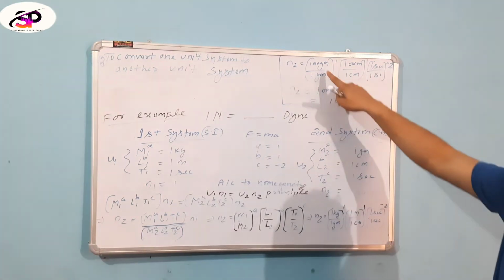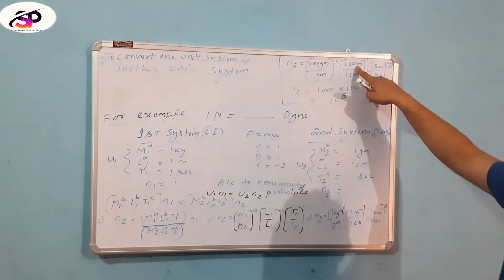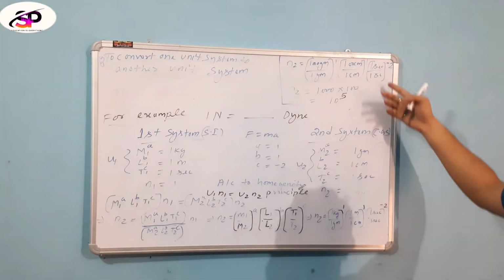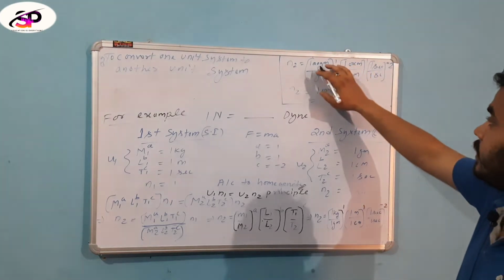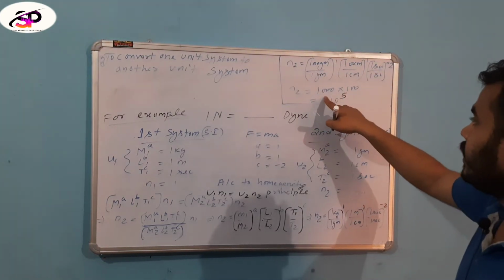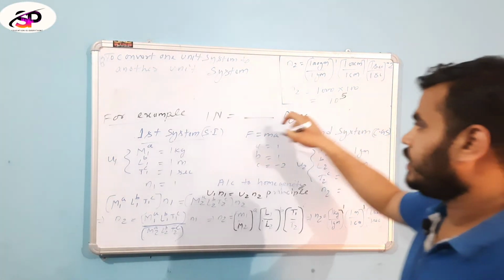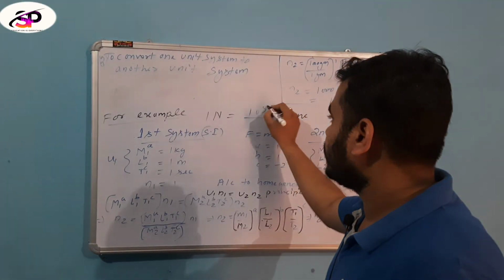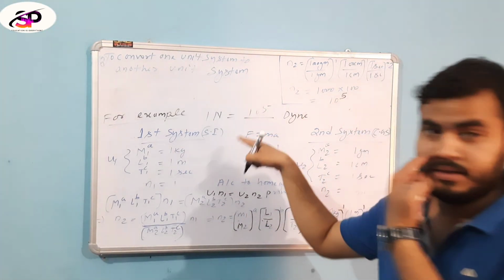1 kg is equal to 1000 gram, 1 meter is equal to 100 centimeter, 1 second equals 1 second. Then we solve this in the dimensional use, and we get N2 equal to 10 to the 5. So we learn to convert from one unit system to another system, that is 1 Newton is equal to 10 to the 5 dyne.